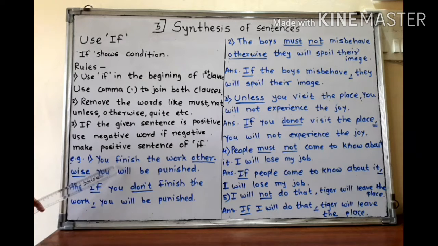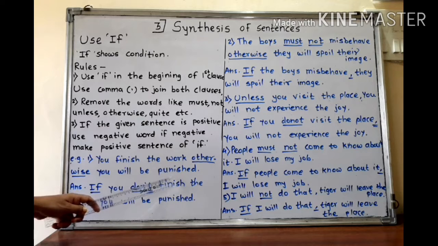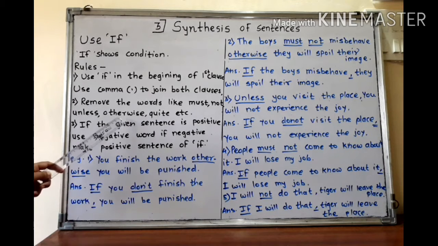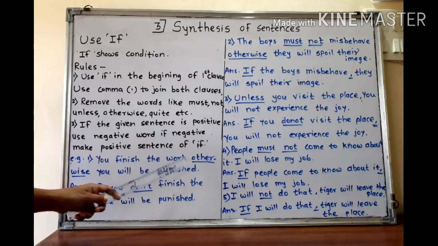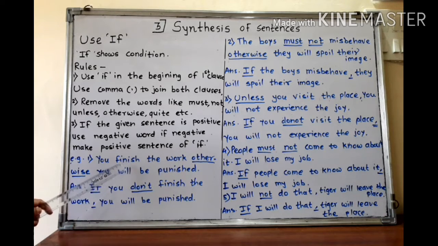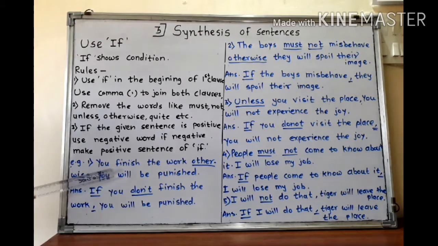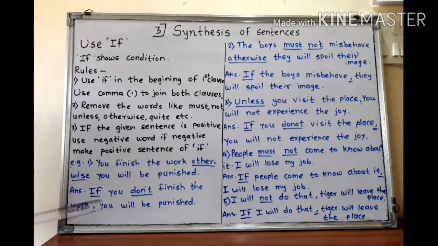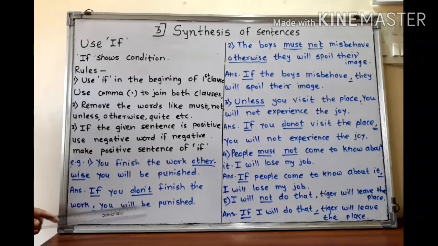In this sentence, you finish the work is the first clause and you will be punished is the second clause. Now otherwise we have to remove as per rule. In the beginning of the first clause we have to use if, and to join these two clauses we have to use comma. And if the sentence is positive, we have to make it negative. You finish the work is a positive sentence. So while taking if, you have to make it negative. So how will be the answer? If you do not finish the work, you will be punished.